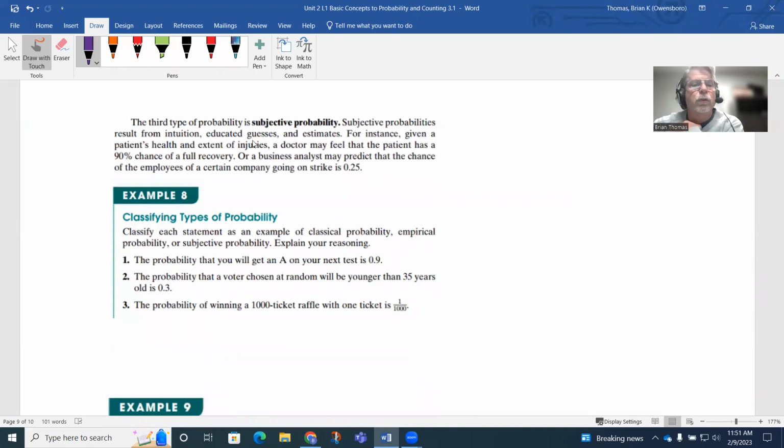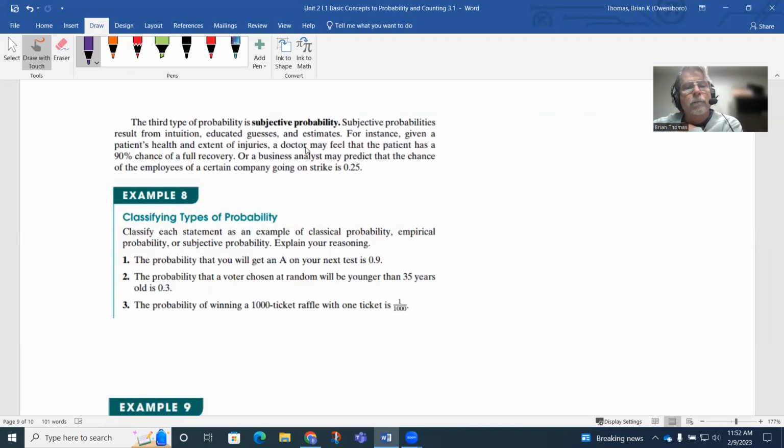Again, subjective probabilities result from intuition, educated guesses, and estimates. So not based on any real facts, just more gut feelings. So for instance, given a patient's health and extended injuries, a doctor may feel that the patient has a 90% chance of a full recovery. Or a business analyst may predict that the chance of employees of a certain company going on strike is 0.25. So, these are your armchair quarterbacks talking here sometimes.